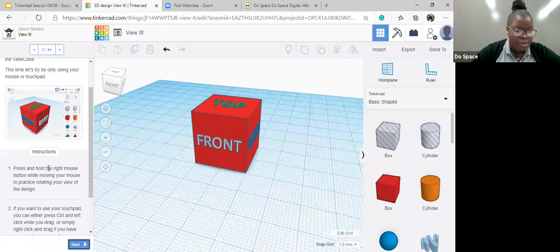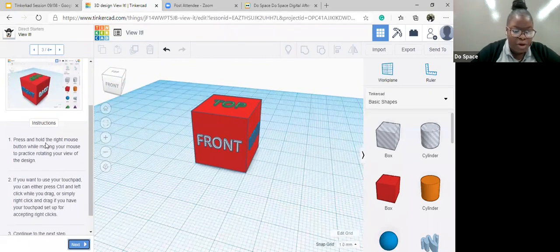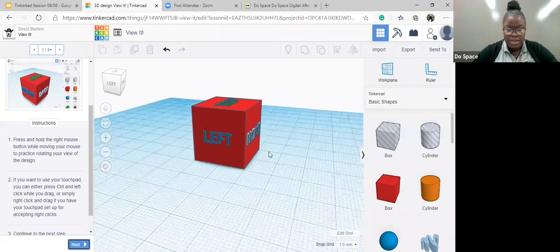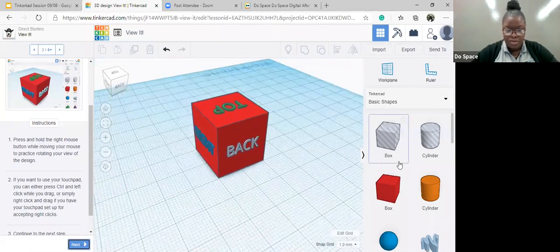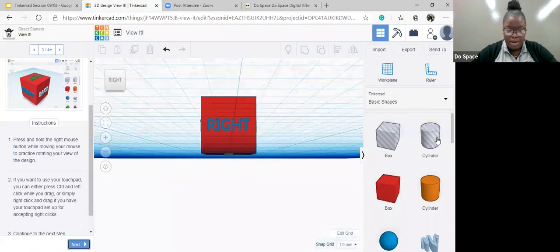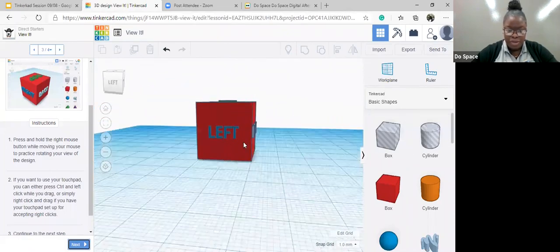So let's look at what this says. Press and hold the right mouse button while moving your mouse to practice rotating your view. So I'm holding on my right key, and I'm rotating. And I'm using my finger to roll on the trackpad. That's how I'm able to rotate.